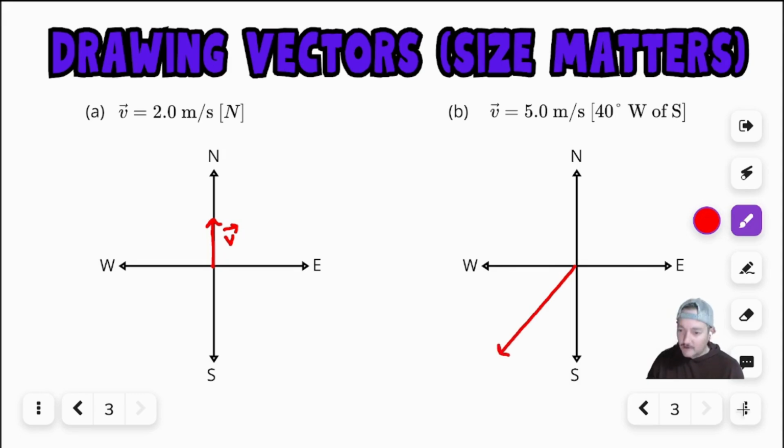So west of south would be this guy right here. I went west of that south vector at 40 degrees. And notice that that vector is longer than in A because it's over 2 times as much. And then I'm going to put my little v with my arrow to label it. All right, guys. That is your little introduction to scalars and vectors.